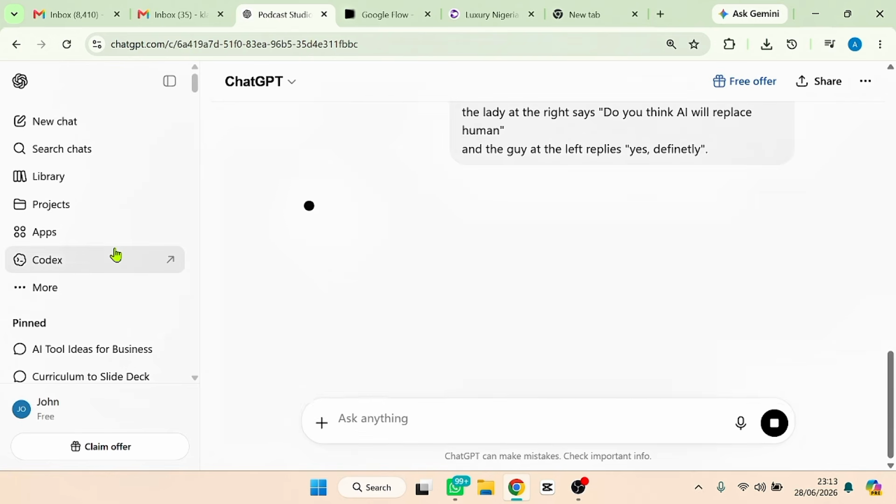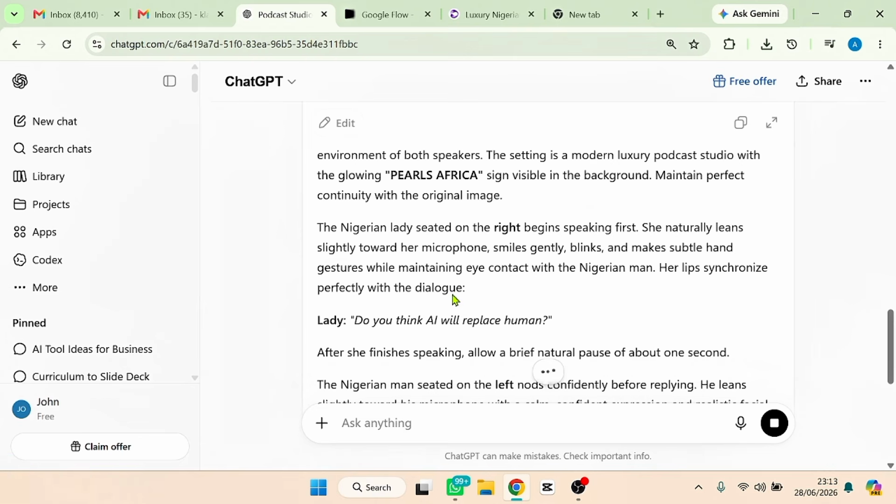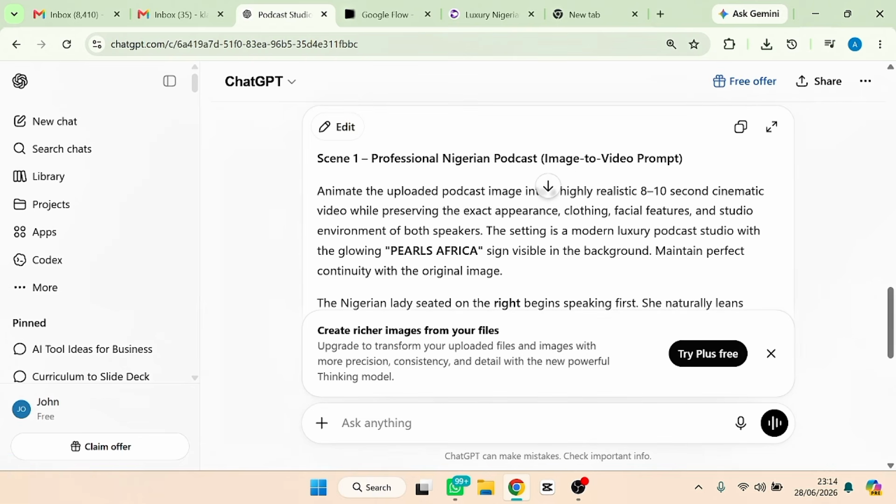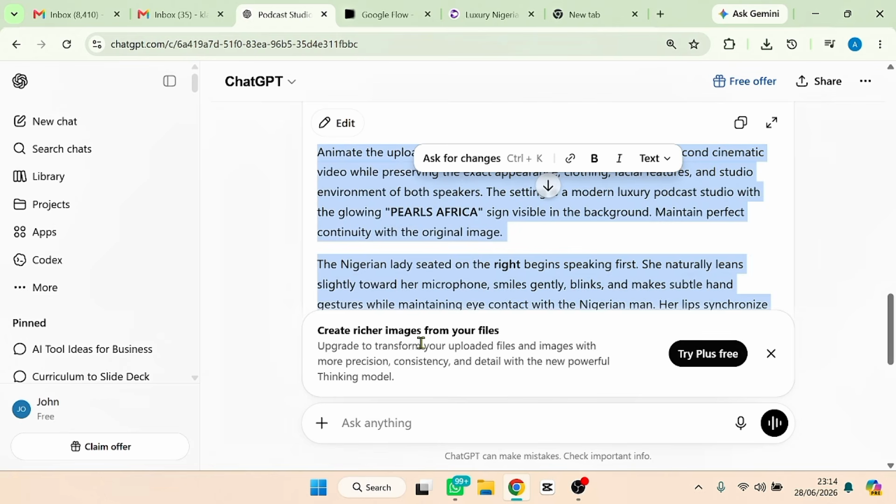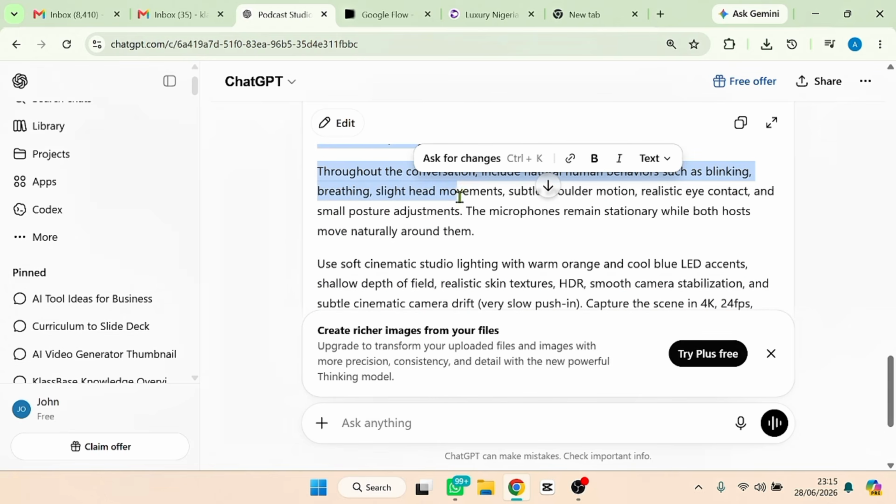All right, so within a few seconds, ChatGPT was able to give me a detailed video prompt, okay, that I can use to convert that image to video. So what I need to do now is to copy this prompt that ChatGPT gave me, this video prompt. So I'll just have to go ahead and copy it. All right, as you can see now, I've copied it.